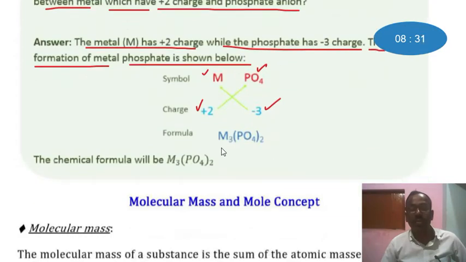So the formula will be M3(PO4)2. The chemical formula will be M3(PO4)2. Hope that there is no problem to understand this explanation.